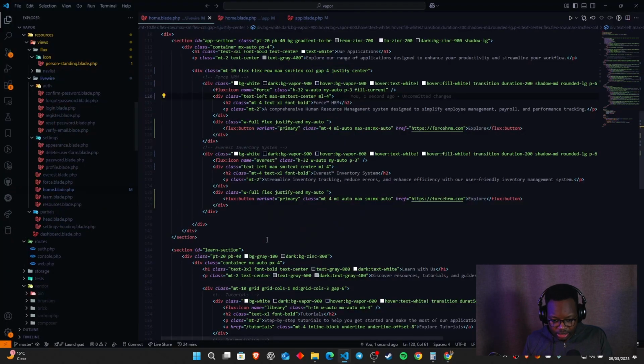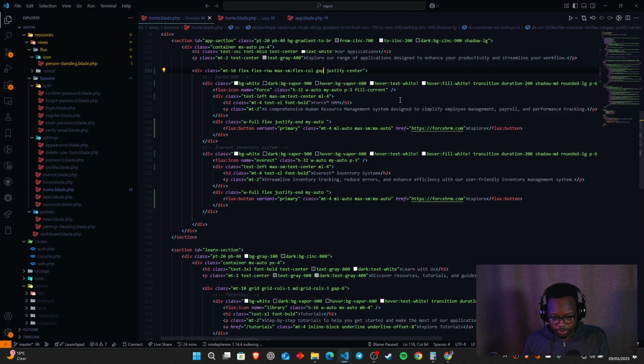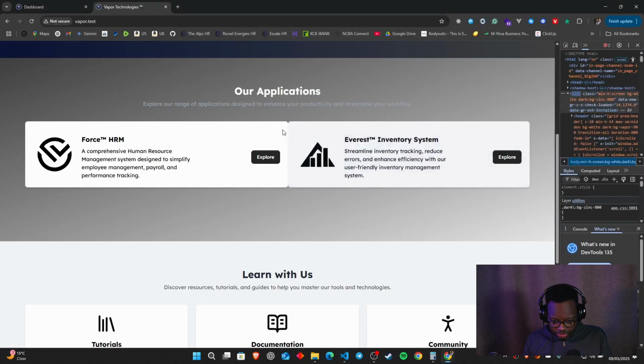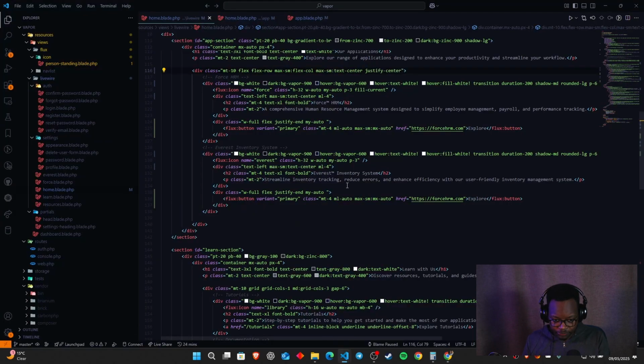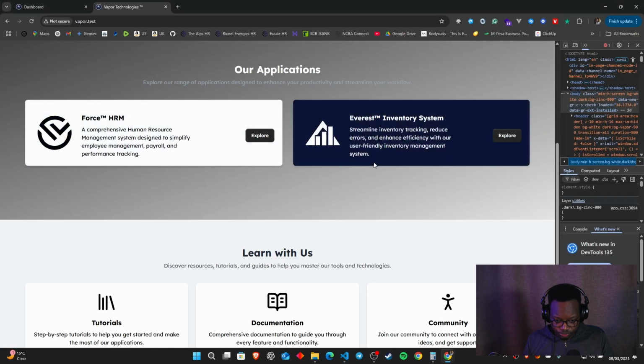And one thing I also want to do here is, given that now we've split up these two different items, this is Force and Everest, we've put a gap of 4, okay? And we can do a space-x. We can remove the gap altogether, and we see what happens. You can see the gap is in between these two. So if we did a gap 4, and maybe even a gap 8. Gap 8 would make a little bit more room between the two.